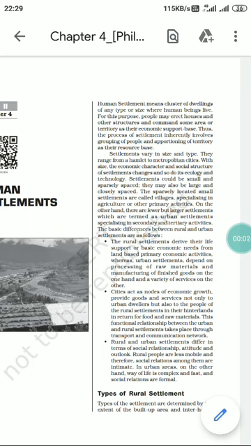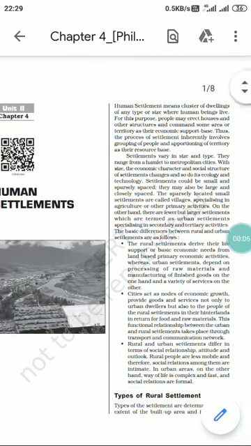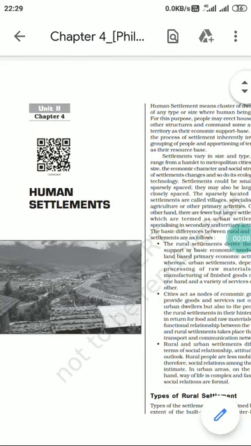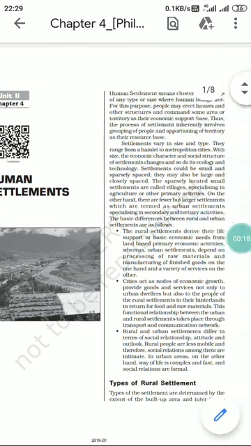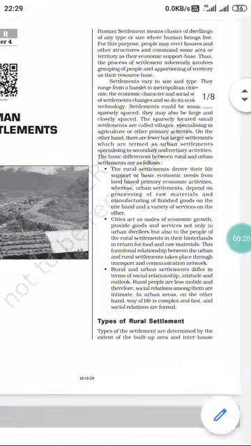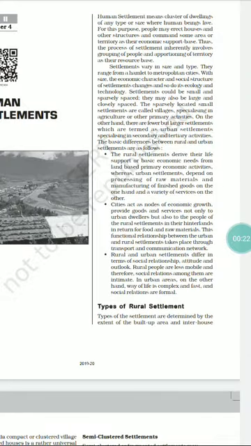Good morning, students. So we have already seen the introduction of this chapter, Human Settlement, chapter 4 of the Part B book. Here we already looked at the basic differences between the rural and urban settlement. And in today's class I have to start with types of rural settlement.